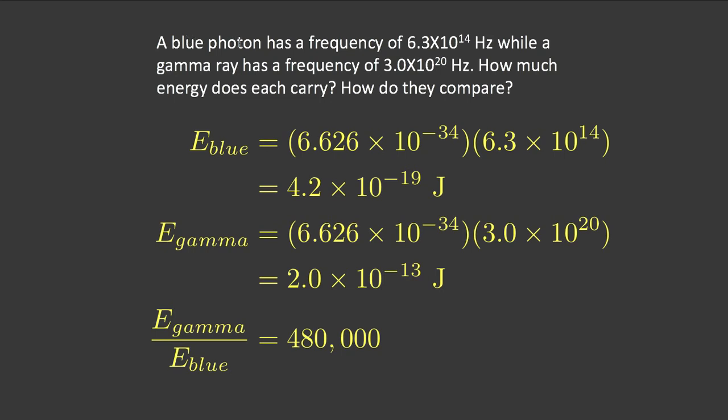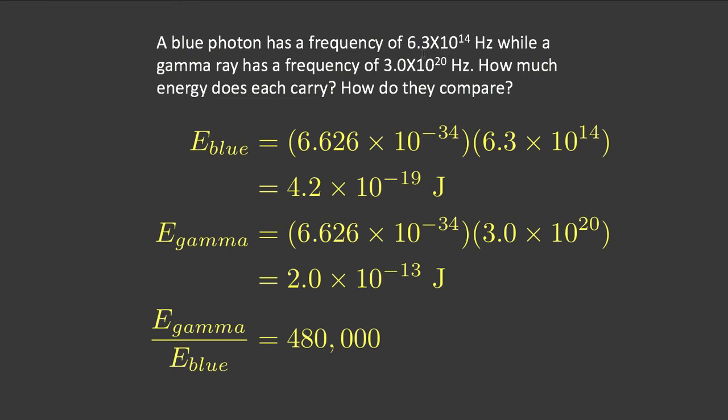Let's consider two different photons, a blue photon and a gamma ray. Now, you don't need to know what a gamma ray is yet, but I'm giving you the frequencies of both. Frequency of the blue photon is this number. The frequency of the gamma ray photon is this number. Now, pay attention to the power of 10. This is 10 to the 20th, 10 to the 14th. So that's six different powers of 10.